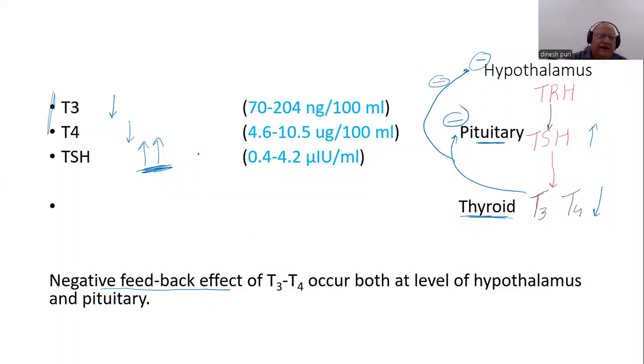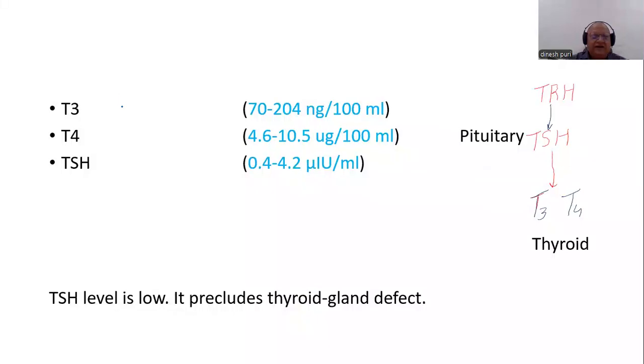Now we consider another patient. In this patient, the T3 level was low, T4 was low, and TSH also was low. Now this indicates that the primary defect is not in the thyroid gland. The TSH level is low. If the TSH level goes low, then this stimulatory effect on the thyroid will go down, as a result of which the level of T3 and T4 will also go down. So this sort of precludes a thyroid gland defect.